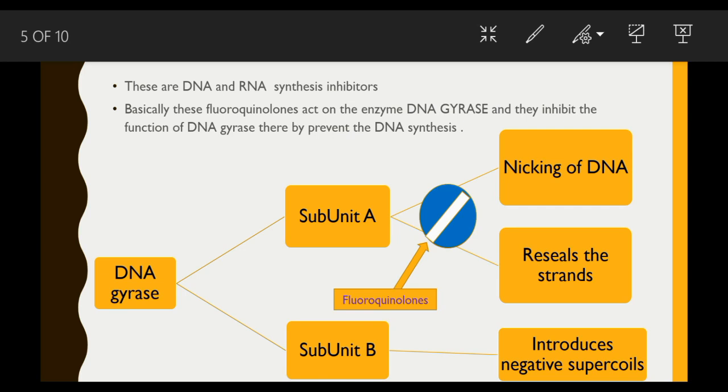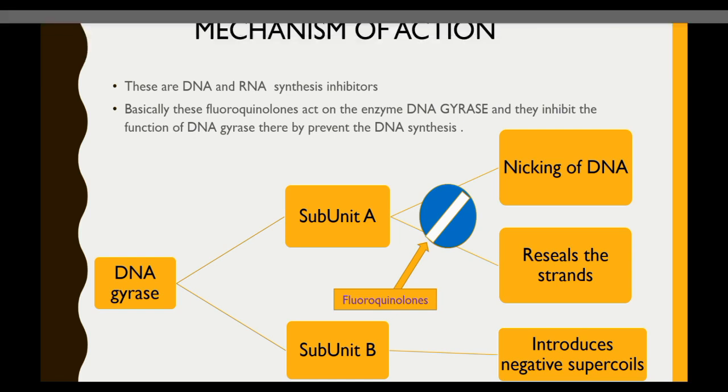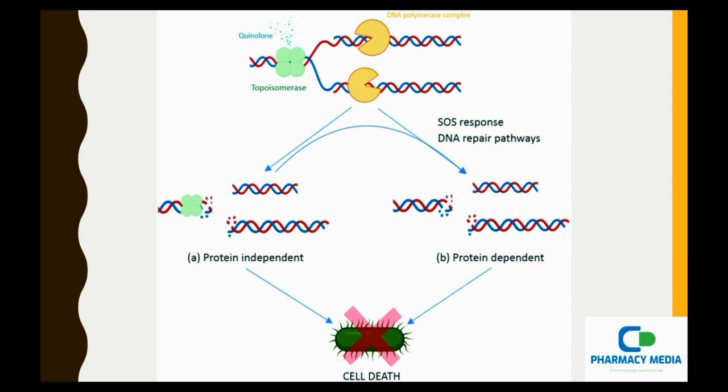In order to remove the coils, there are two processes. In the DNA structure there are generally two strands. In one process, they can cut one strand and loosen the coil, and in the other process, both strands can be cut at once and joined again by some enzymes to prevent this coiling. Now let's go into the detail of the mechanism of action.